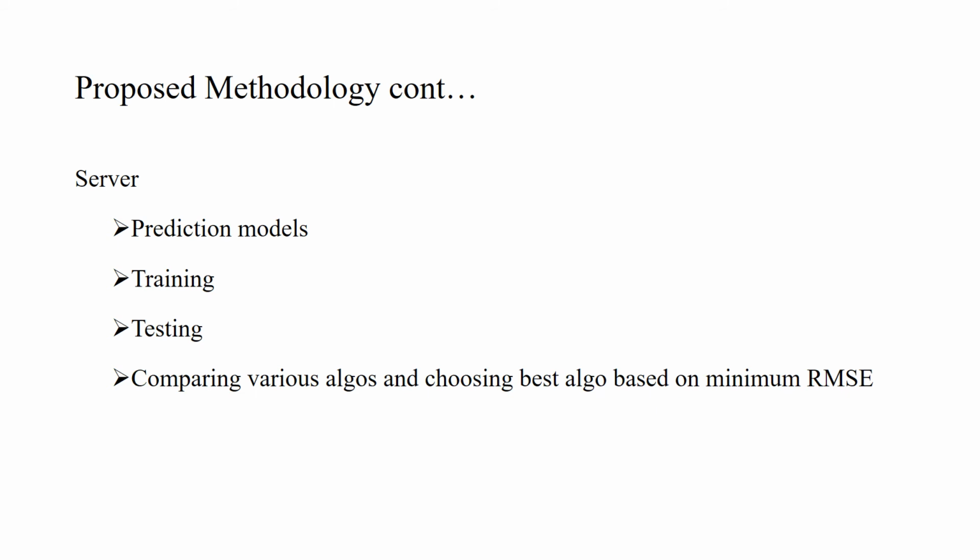While training our model via the training part, and when testing it, we use the various variables from the testing part, make a prediction according to what it has learned from the training part, and compare this prediction with the original output value of the testing set. According to this comparison we calculate the accuracy or error, and then try to reduce the error by performing this action again and again. Then we compare various algorithms and choose the best one, which has the minimum RMS error value.